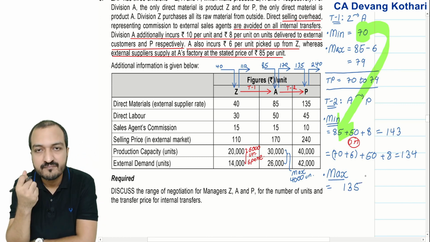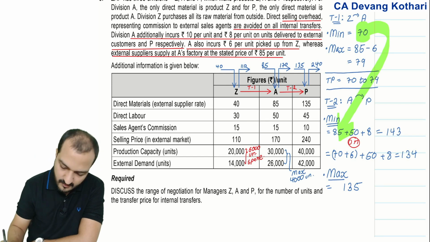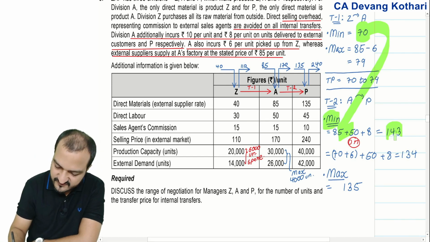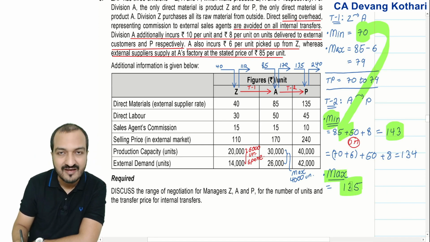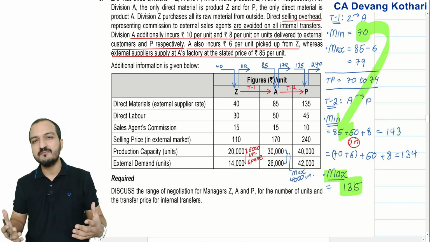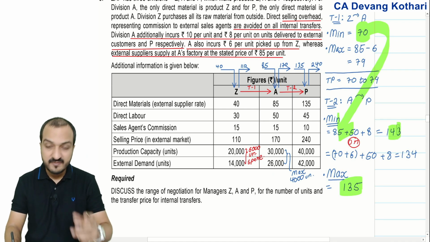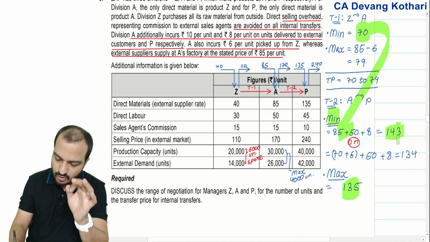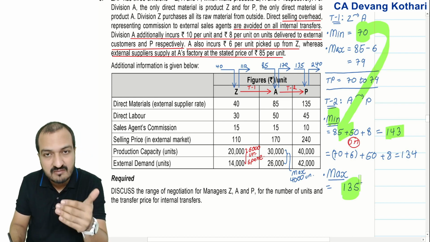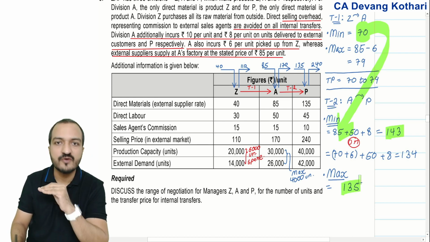135. So now think, if the minimum TP that A wants is 143, the maximum TP that P can pay is 135. Will the transfer be possible? No, he wants a minimum TP of 143, P can pay a maximum of 135. Minimum is not less than maximum, minimum is more than maximum. So this transfer will never happen.